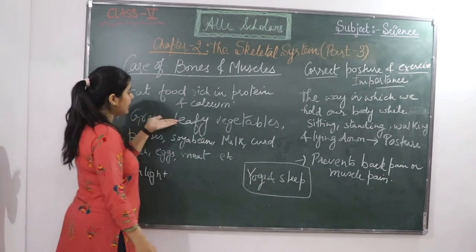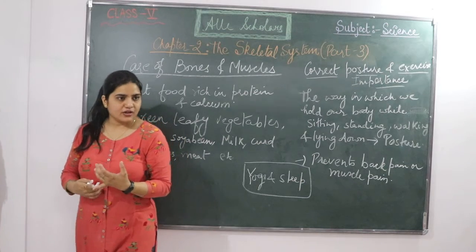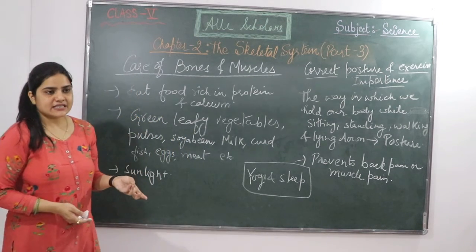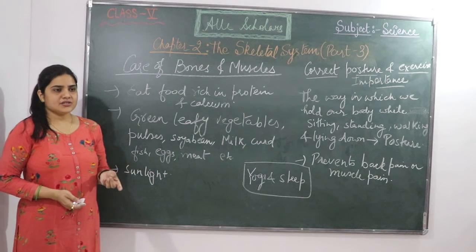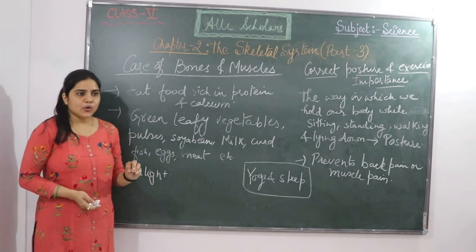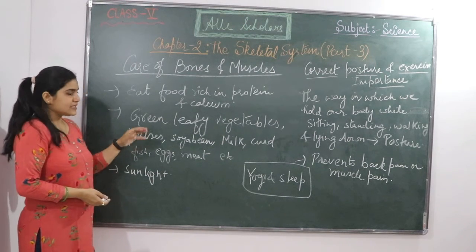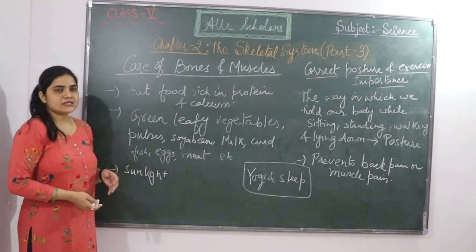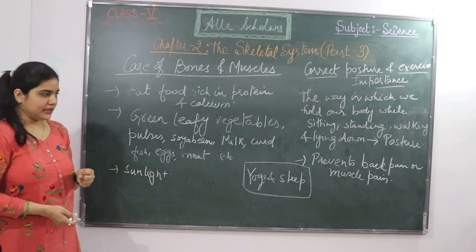We need to eat green leafy vegetables. Leafy vegetables like spinach, fenugreek leaves, or cabbage. So these green leafy vegetables we need to eat. Then we need to eat pulses, soya beans, kidney beans, all these, they are a very good source of protein.